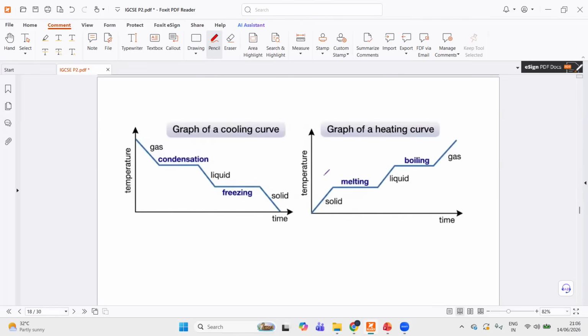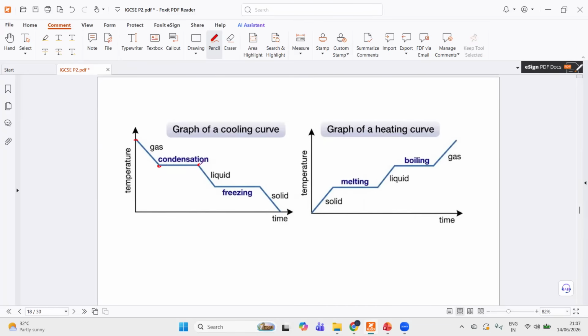Okay. And then you have graphs of cooling and graphs of heating. So let's start with the cooling curve. Let's say you start off with a gas at a very high temperature and the gas cools down. Its temperature decreases from this point to this point, until the gas turns into liquid, the temperature does not change. Always remember, during state change, the temperature never changes.